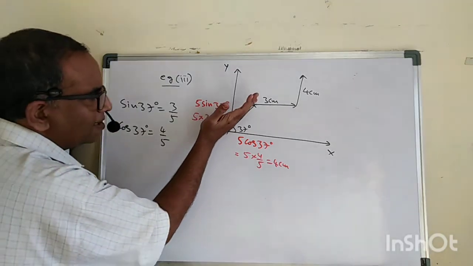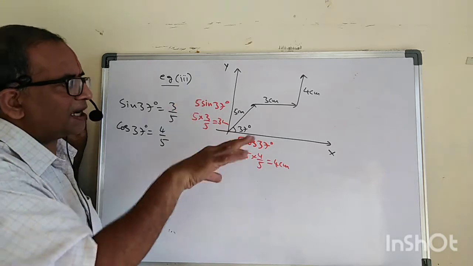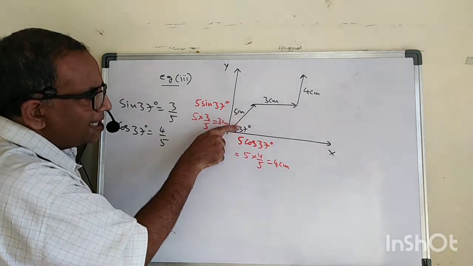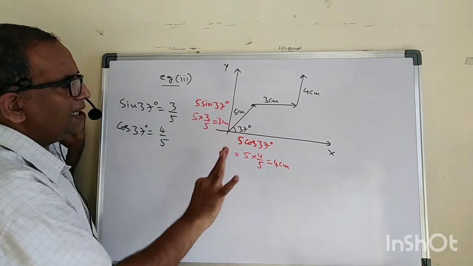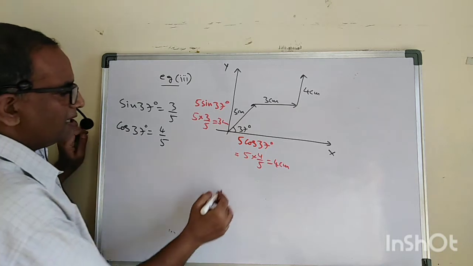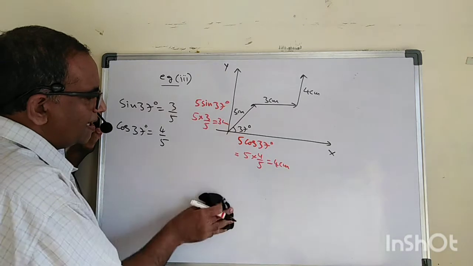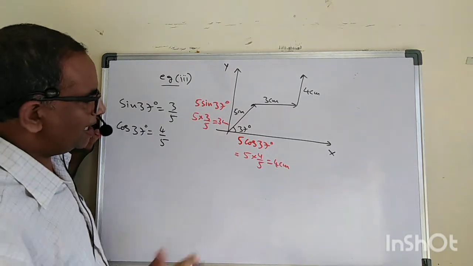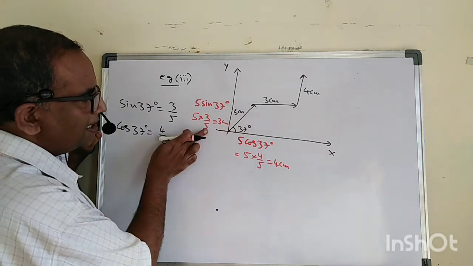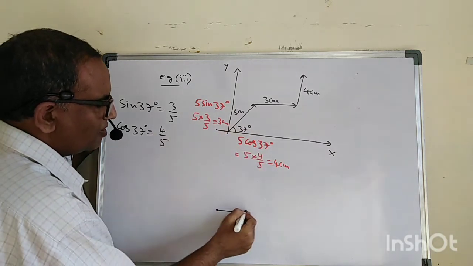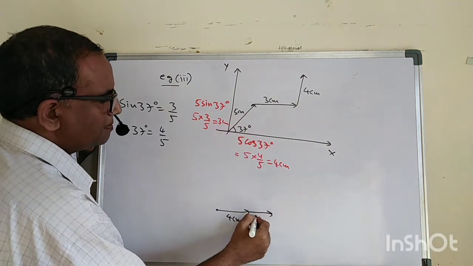Now see, let us redraw this one. The component is nothing but the impact of that vector. The 5 along the x-axis is how much? 4. And the 5 along the y-axis is how much? 3. So therefore let us redraw the diagram. Let us say this is the origin, we started from the origin. First see along the x-axis, in this direction we got 4 centimeter. And then here we got 3 centimeter.